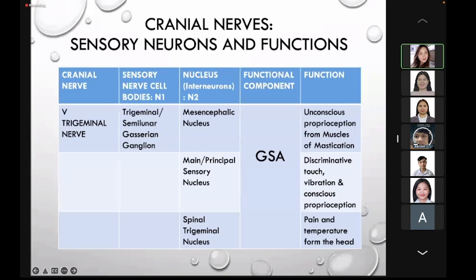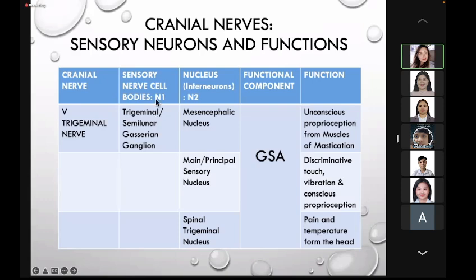Now, we go to another mixed cranial nerve, and that is the trigeminal nerve or the cranial nerve number 5. For the first order neuron, it is again located outside the brainstem. We have the trigeminal or the semilunar or the Gasserian ganglion. It is a thin crescent-shaped structure situated in the Meckel's cave within the middle cranial fossa.